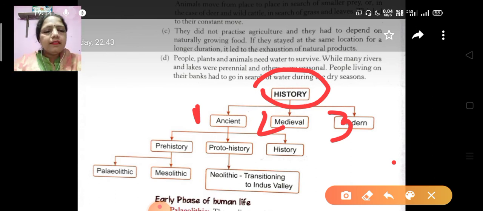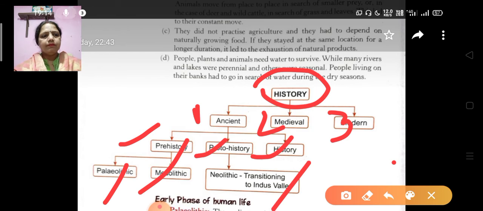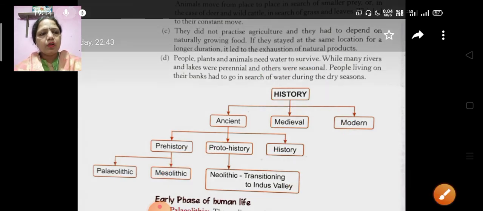Next, ancient history is divided into 3 parts: prehistory, proto-history and history. Prehistory is divided into 2 parts: the Paleolithic age and the Mesolithic age. And proto-history is divided into 1: the Neolithic transition due to the Indus Valley. Okay, I think you got it.